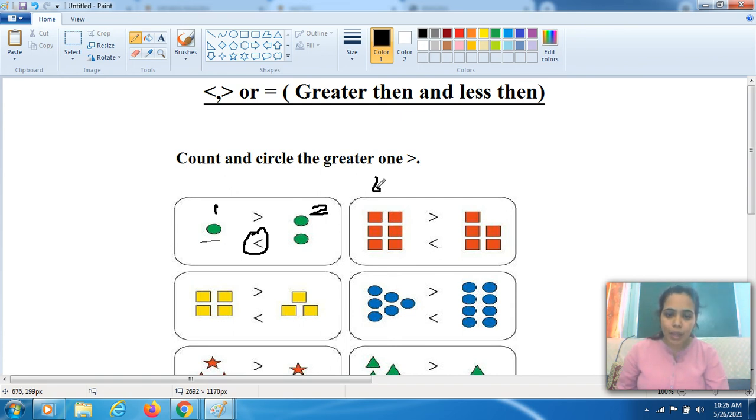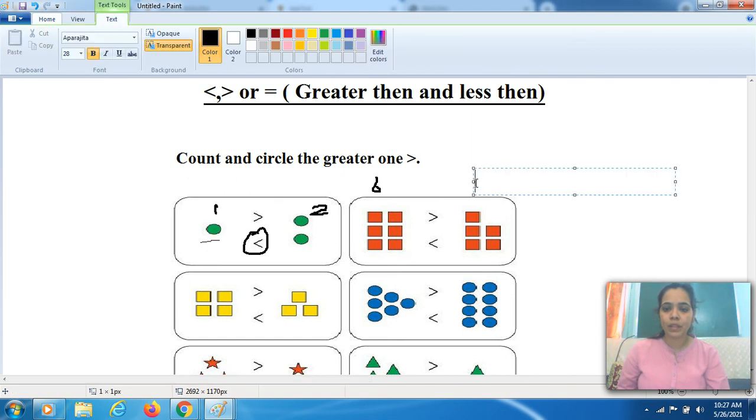So maybe the formation is not good. Okay, now see. On this side, how many squares are there? 1, 2, 3, 4, 5. Only 5 squares are there. Okay, so tell me which one is more? Which one is more? Tell me, tell me. Ma'am, this one. Which one? Ma'am, this side. Yes, this one is more.